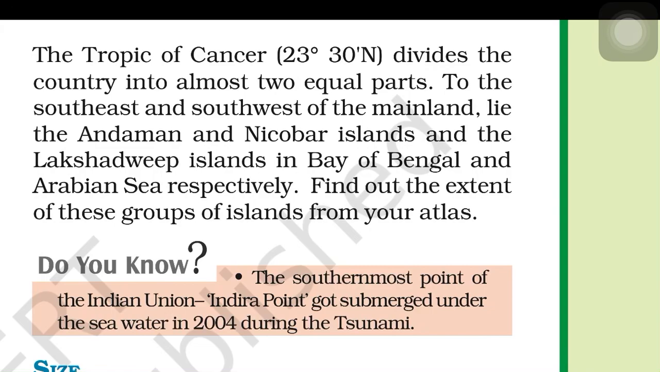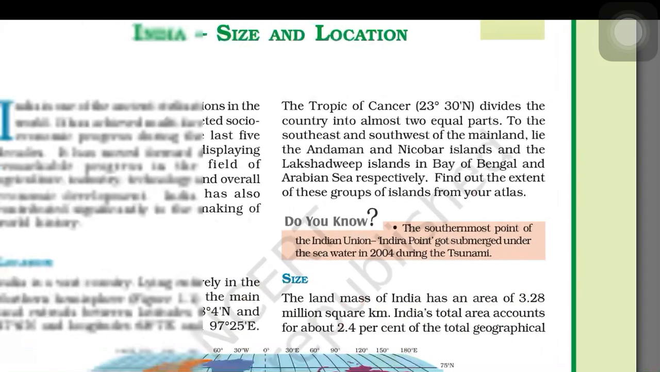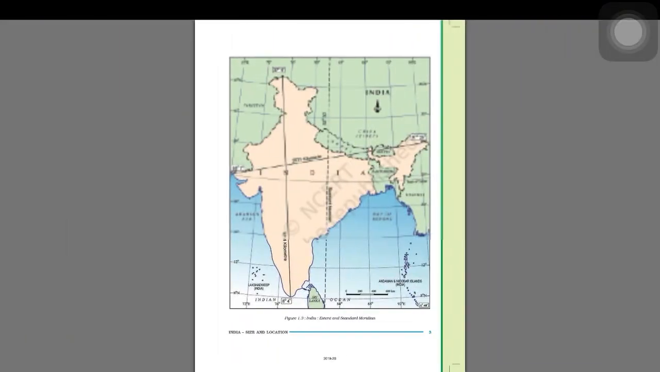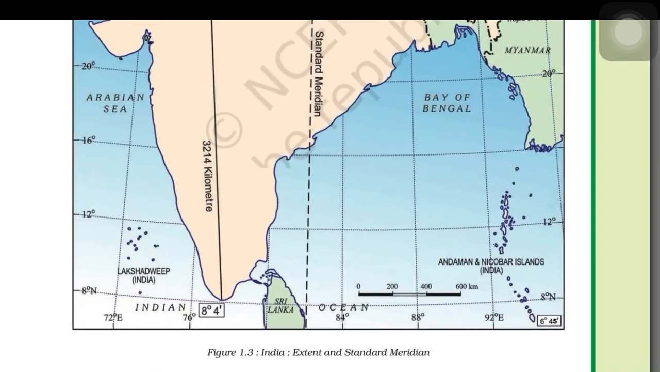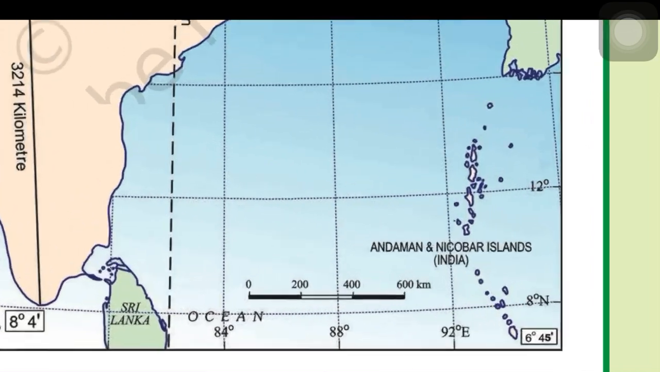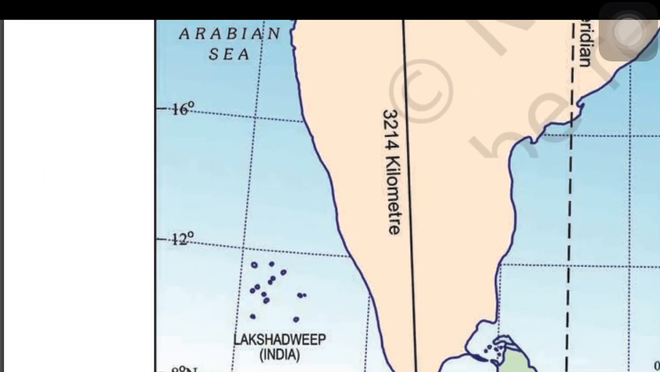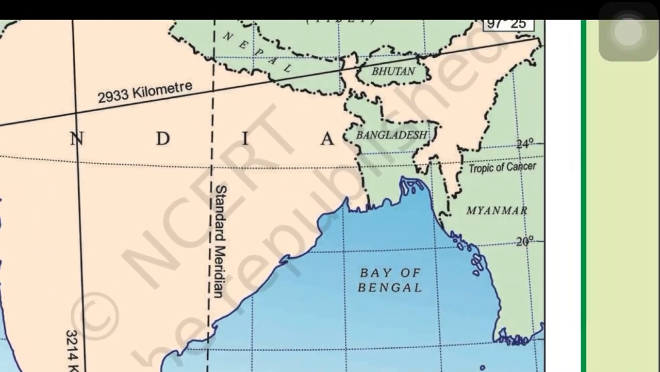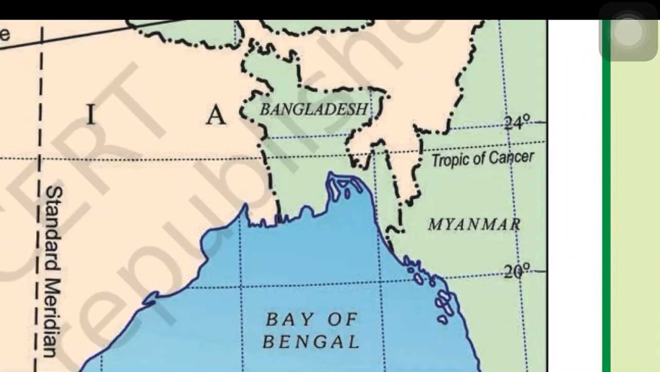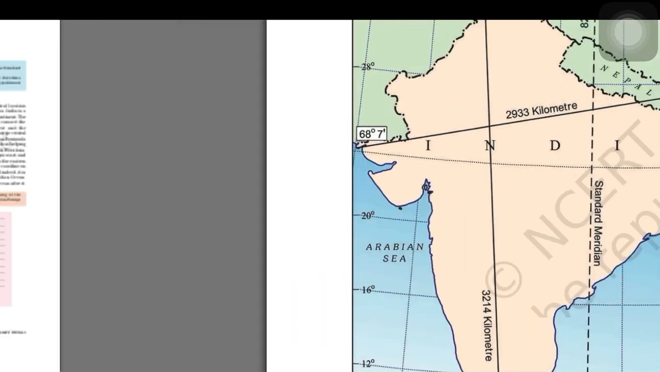To the southeast and southwest of mainland lie the Andaman and Nicobar Islands and the Lakshadweep Islands in Bay of Bengal and Arabian Sea respectively. Right. So find out over here. Bay of Bengal, you have this Andaman Nicobar Island group, and in Arabian Sea we have Lakshadweep, as well as the Tropic of Cancer. You can see here passes exactly through the midway.